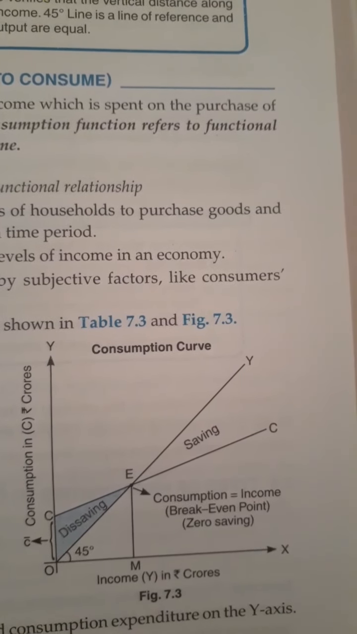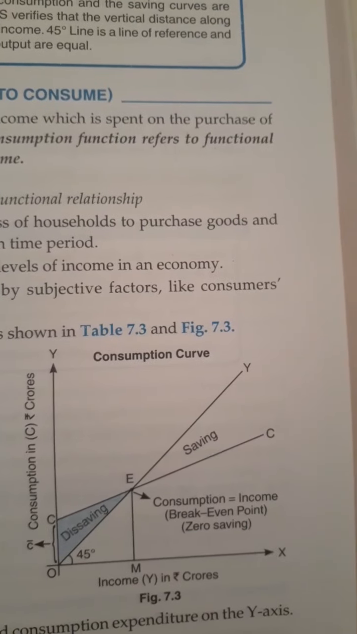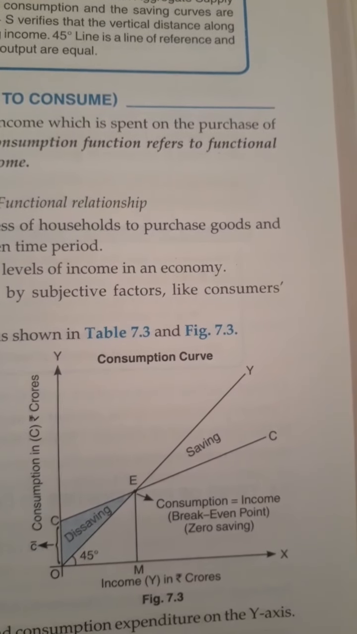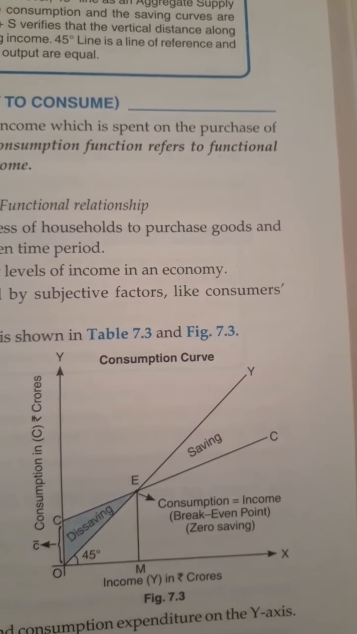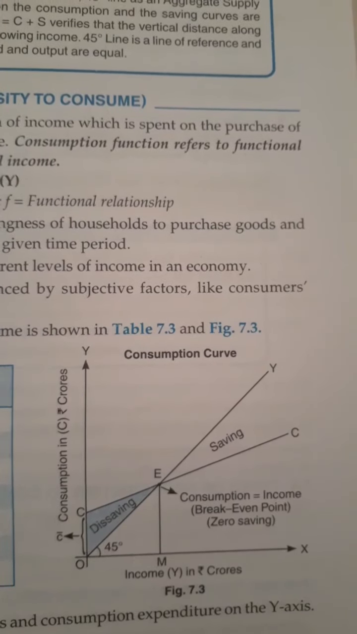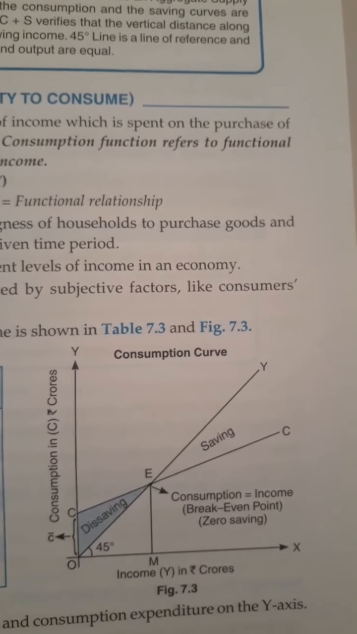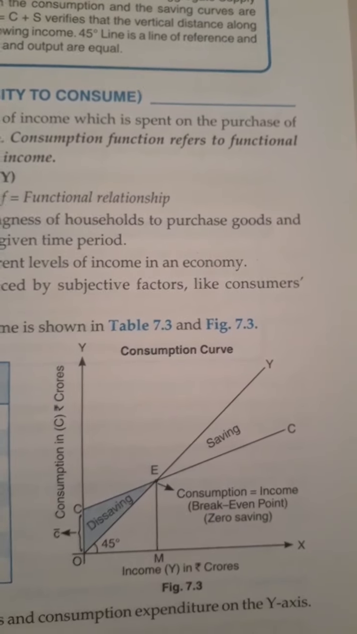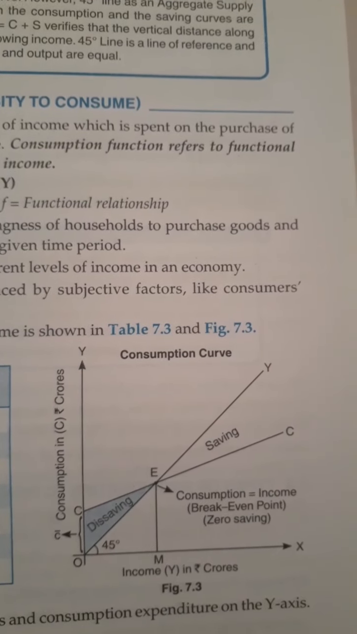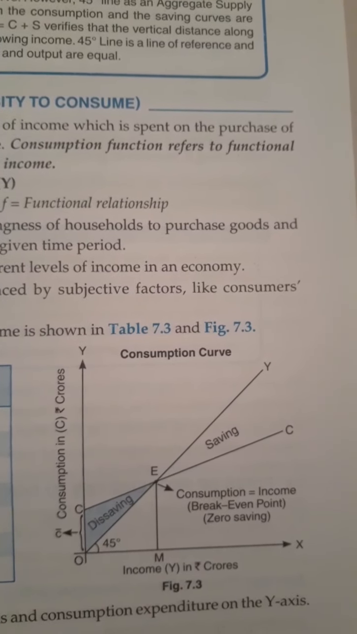The point E is the break-even point. Break-even point means zero saving. In other words, zero saving means total consumption is equal to income. Whatever is income, the full income is consumed. And above that you can see saving, because as you go longer and longer, the difference between Y and C is increasing. It means income is increasing as compared to consumption, and this is known as saving.